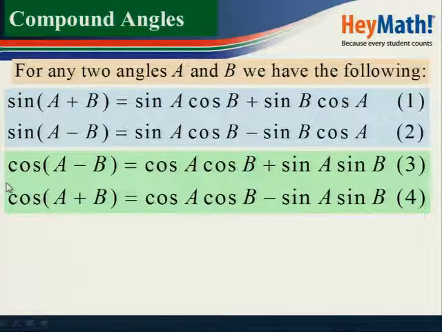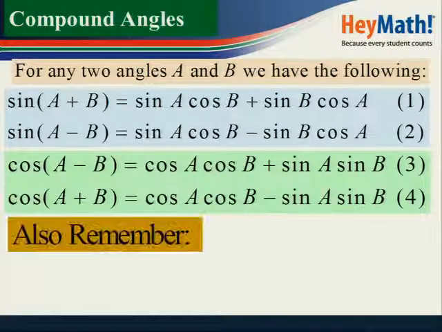Cos. The compound angle for cos. The cos of A minus B is cos A cos B plus sin A sin B. The cos of A plus B is cos A cos B minus sin A sin B. Remember this formula. I don't want to spend much time on this one because they will be given to you in the formula sheet. In case you have forgotten the formula, you look in the formula sheet, the formula will be there.